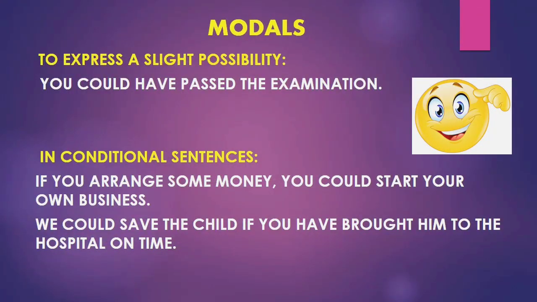It is also used to show the possibility, but a slight possibility. For example, you could have passed the examination. In conditional sentences also, could is used. Conditional sentences are mostly the sentences which start with an if clause. If you arrange some money, you could start your own business. We could have saved the child if you had brought him to the hospital on time. So in conditional sentences also could is used.